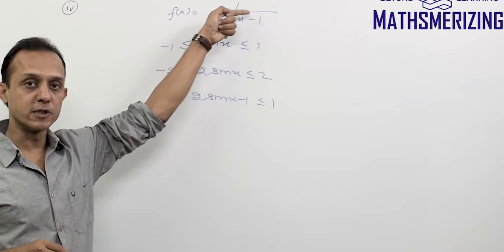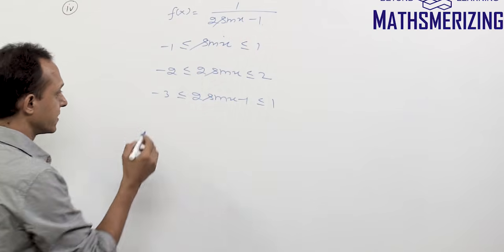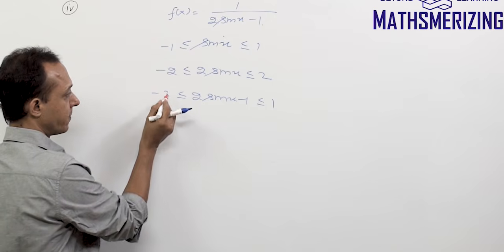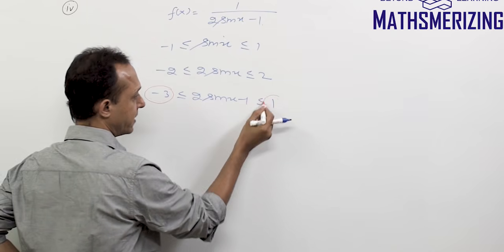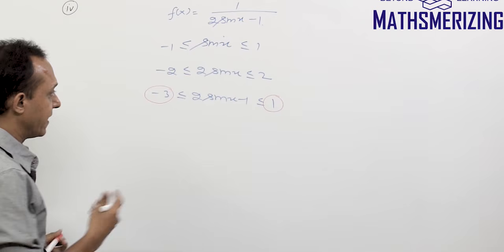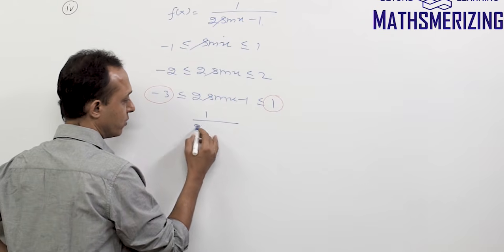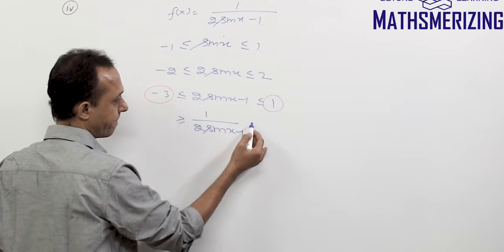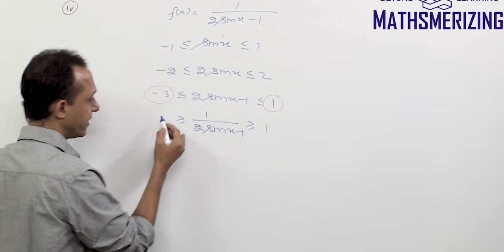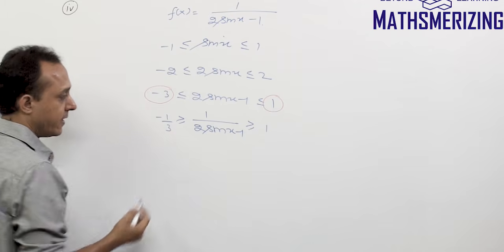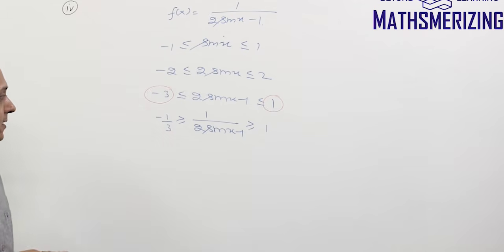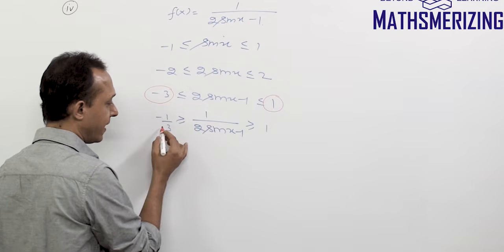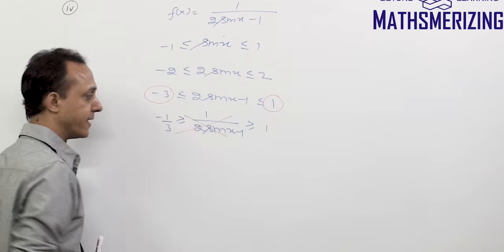Now I need to take a reciprocal of 2 sin x minus 1. Now the problem here is, one of the numbers is negative and the other number is positive. So even if I take a reciprocal, if I write 1 upon 2 sin x minus 1, and if I change the sign, so 1 upon 1 is 1, and this minus 1 by 3. So actually it doesn't make sense, because this 1 upon 2 sin x minus 1 cannot be greater than 1 and less than minus 1 by 3 at the same time. So this is actually wrong.